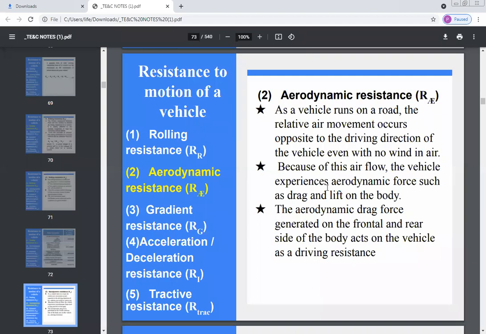Because of this airflow, our vehicle experiences aerodynamic forces, such as drag force or lift on the body. This drag force is generated on the frontal and rear sides of the body, and acts on the vehicle as the driving resistance.